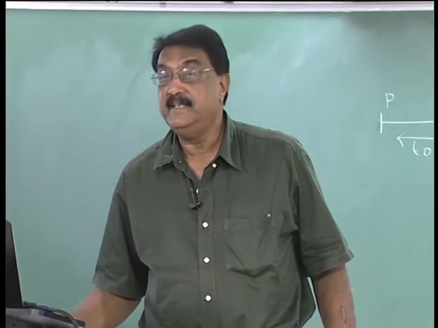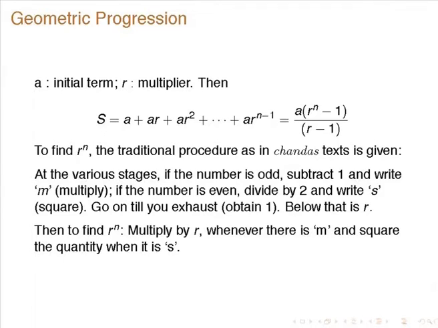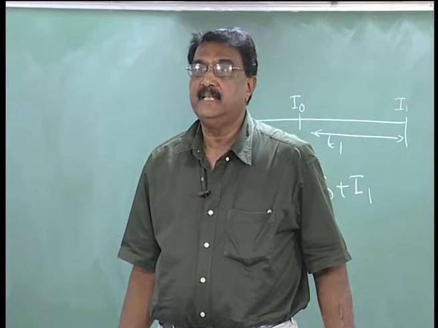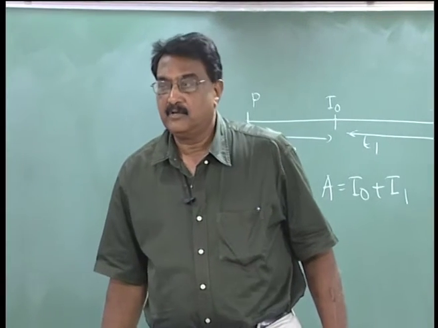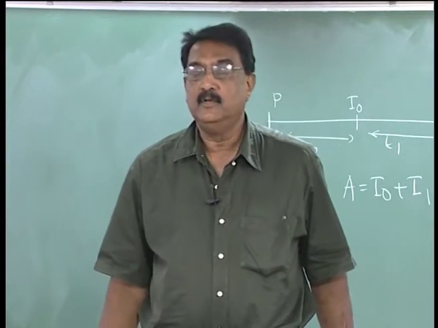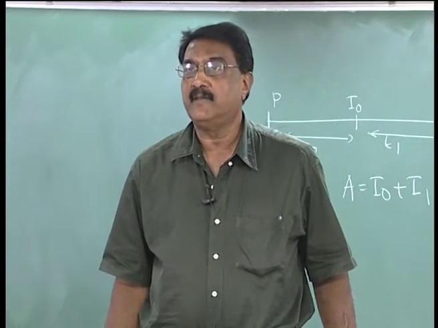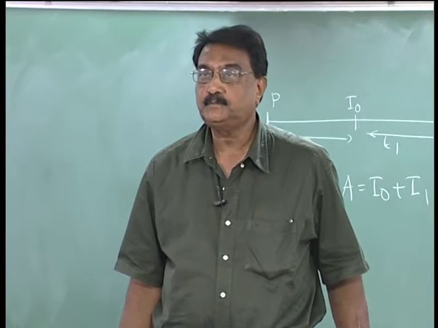Then the first term is a, then ar, ar squared, etc., ar to the power of n minus 1 if the number of terms is n. Then the sum is a plus ar plus ar squared, etc., plus ar to the power of n minus 1. So it is a into (r to the power of n minus 1) by (r minus 1).